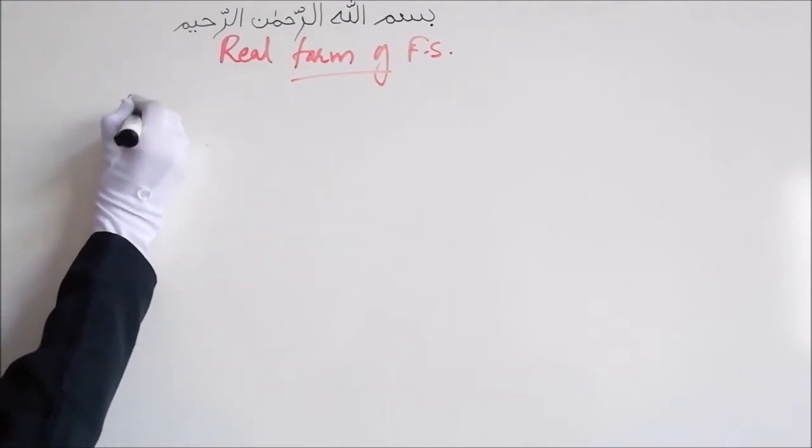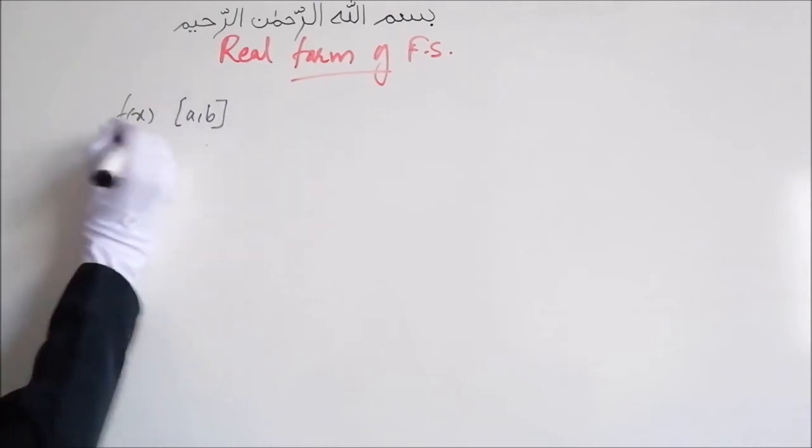Let's say we have a function f of x which is defined in this interval a b. This is a periodic function.